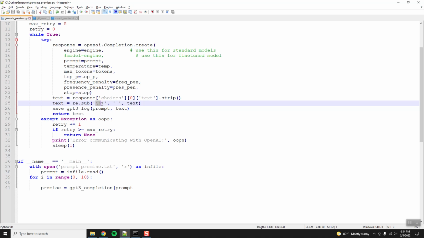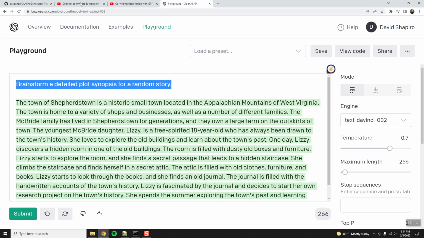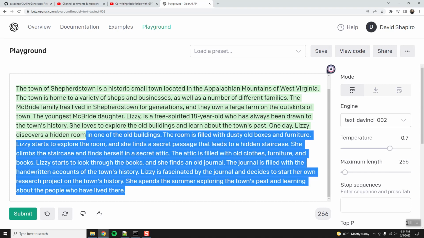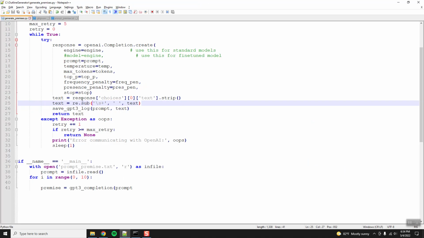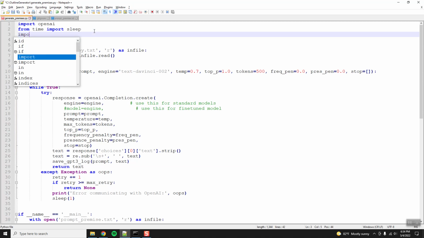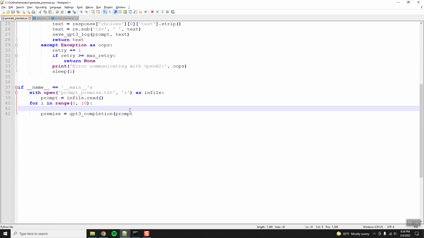So in this case, if it adds too much vertical space like new lines, I want to remove all the new lines just so it ends up with a single block of text like you see here. It's not always necessary, but sometimes GPT-3 will spit out too much vertical white space, and I want to condense it. So that's why I have this little bit here, and that actually reminds me I need to also import re, which is regex.